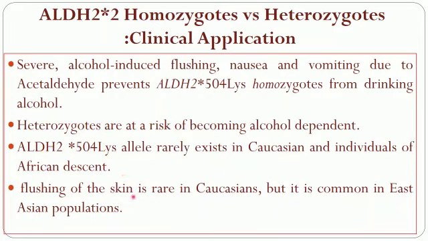So, flushing of skin is rare in Caucasians, but it is common in the East Asian population. Because of the inheritance of these alleles, it is helpful in keeping people of East Asian origin away from addiction to alcohol.